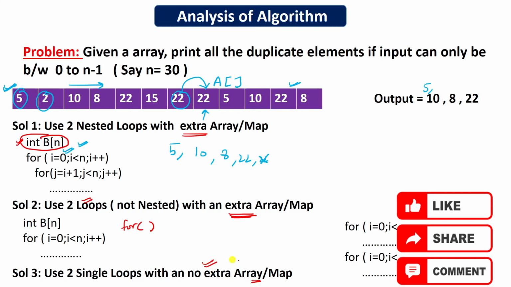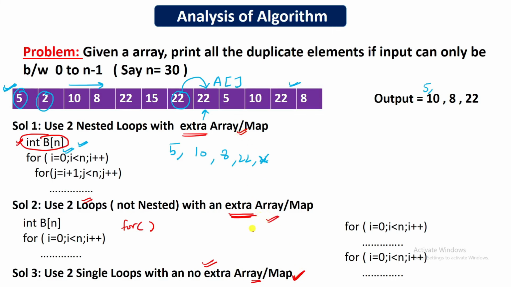Now in the third approach there is no space, no extra space being taken. That means if we implement this algorithm in a program, on the server it will not create any extra arrays, but the other solution will create extra arrays and they can take up the memory space. So the interviewer will be happy to know this answer.